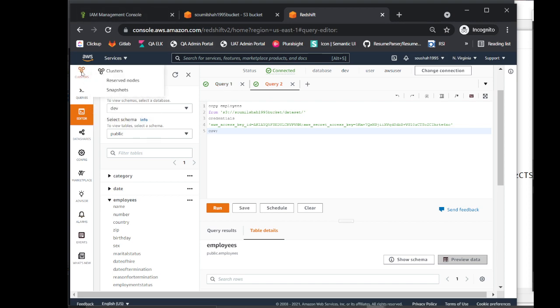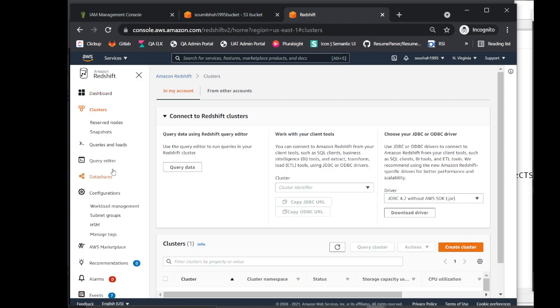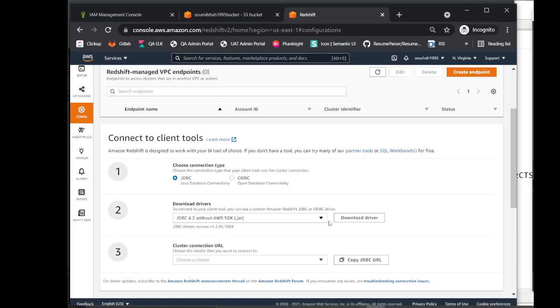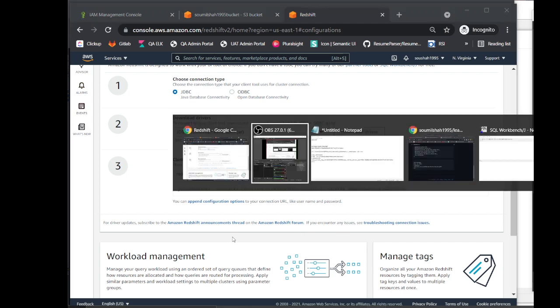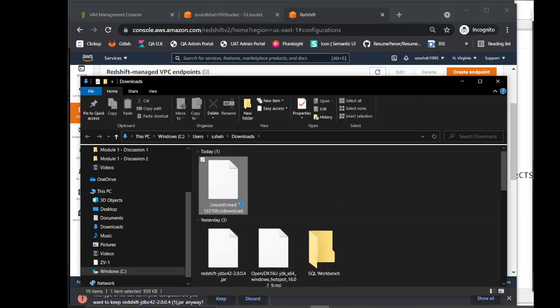Now let me show you quickly how to connect to your cluster through some sort of a dev tool. In order to do that, come to the configuration section right here, and then you need to download this driver, and then select the connection string, the JDBC connection string, copy this. I don't want to do it because usually I use the web tool, but whatever.